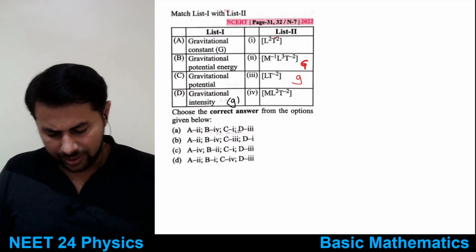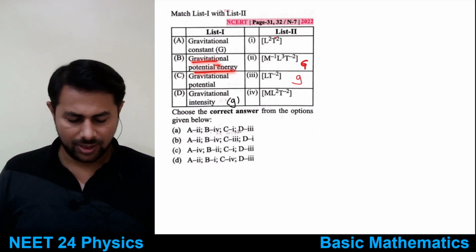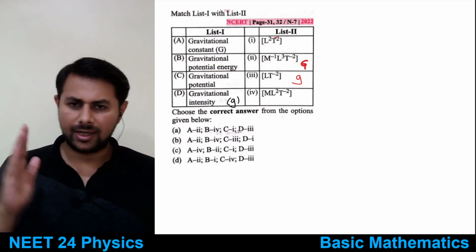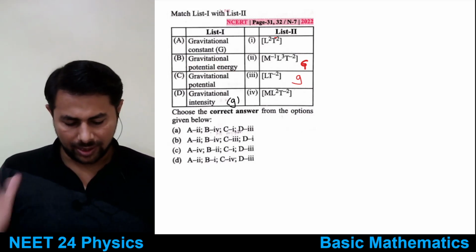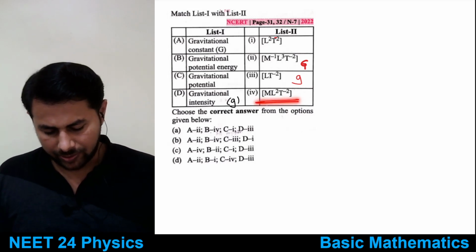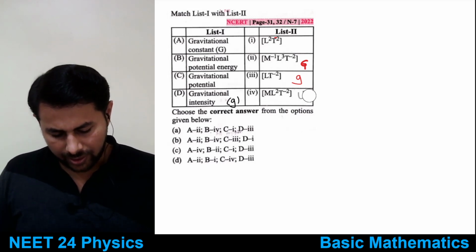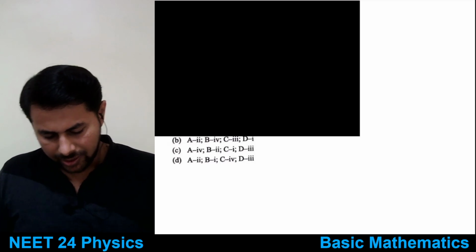Then you have gravitational potential energy. Any form of energy will have the same dimensions. So that is m1 L2 t minus 2. m1 L2 t minus 2, it's option 4. So the dimensions are this for potential energy. Let's write this as U. Or actually we should have written O.